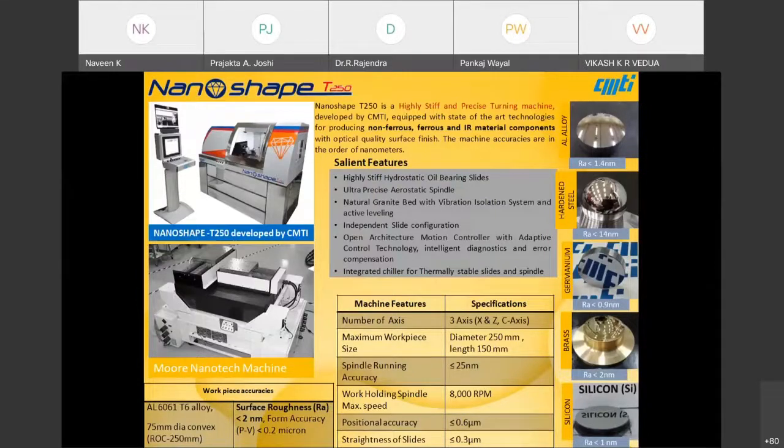When using diamond and CBN tools, they are very brittle crystalline tools, so you have to have a machine with very good damping. Please never try such tools on ordinary machines, because they will get chipped off due to vibrations. The workpiece diameter that it can do is 250 mm, and spindle running accuracy is less than 25 nanometers. These are some parameters.